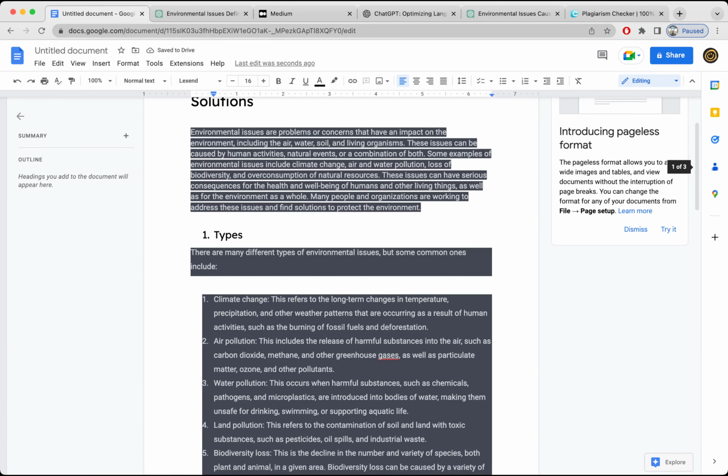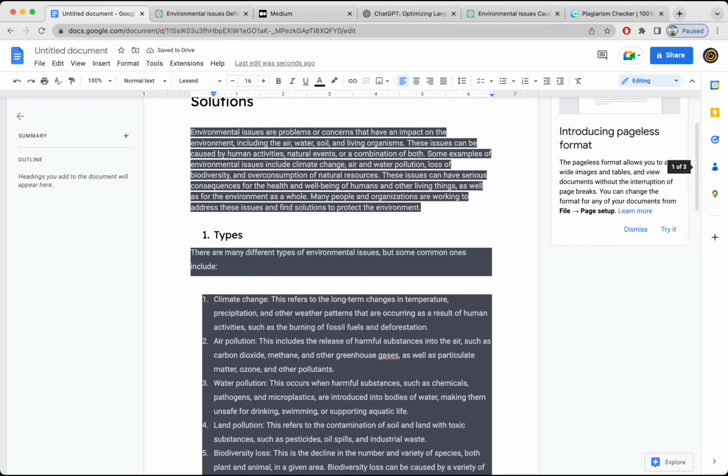Okay, so environmental issues can have a wide range of negative effects on both the environment and human health: damage to ecosystems, loss of biodiversity, health impacts, economic impacts, social impacts. Okay, ignoring the issue can lead to long-term and far-reaching consequences for both the natural world and human society. Perfect. I'm going to copy this.